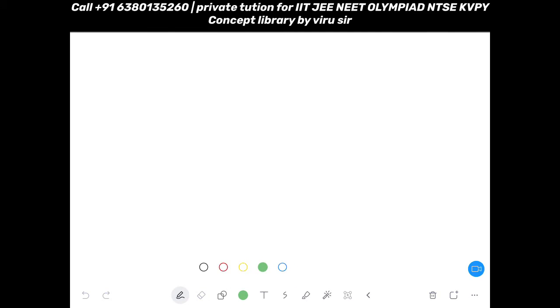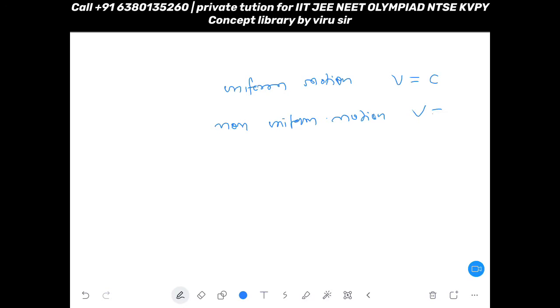And see, as you know that we have classified two types of velocities, right? One is uniform and one is non-uniform. Whenever you talk about uniform motion, it means your velocity is constant, and if you talk about non-uniform motion, then your velocity is not constant.